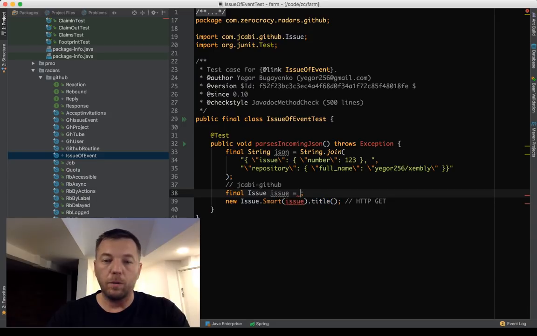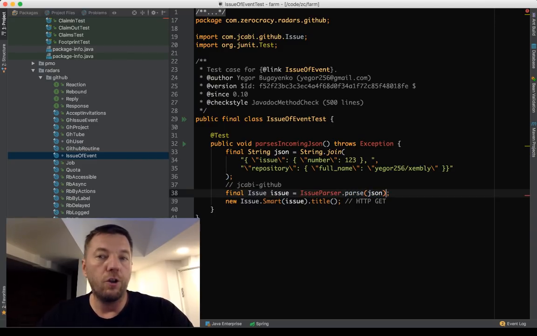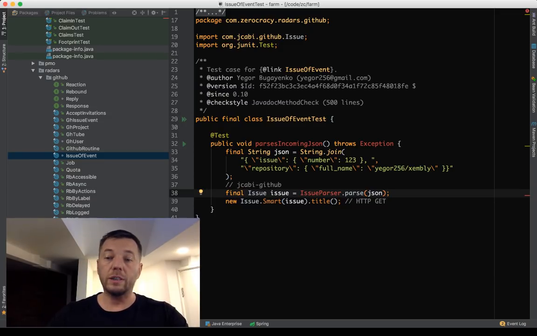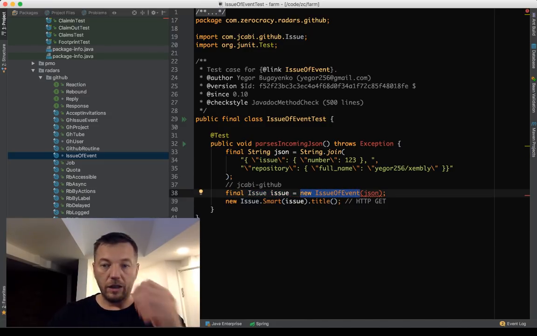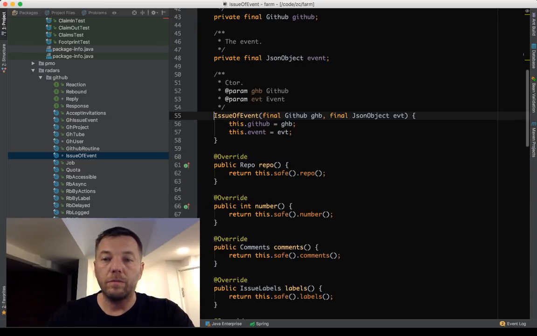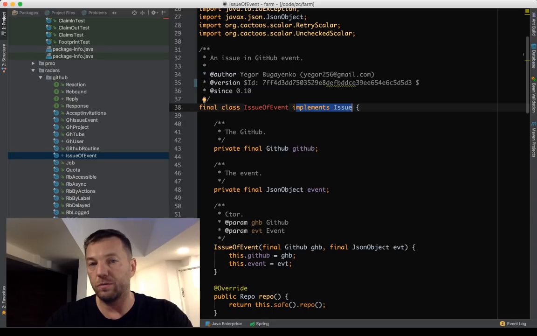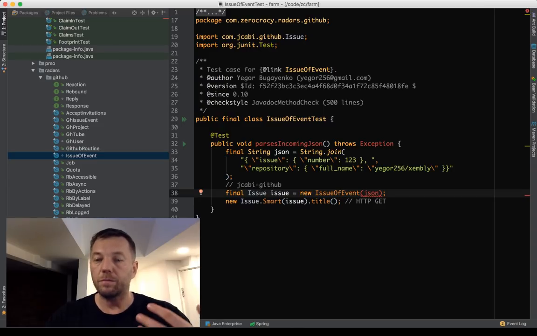The traditional way is probably to do something like that. I don't know, issue, parser, parse, JSON. This is not how you design your object-oriented code. Instead, what we are doing is saying new IssueOfEvent. This IssueOfEvent actually implements the interface Issue, so it is an issue. It's not a parser of the JSON, but it is an issue which you can deal with. And what's going to happen inside this class is none of my business.